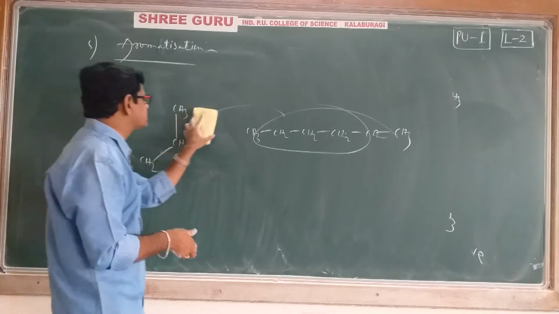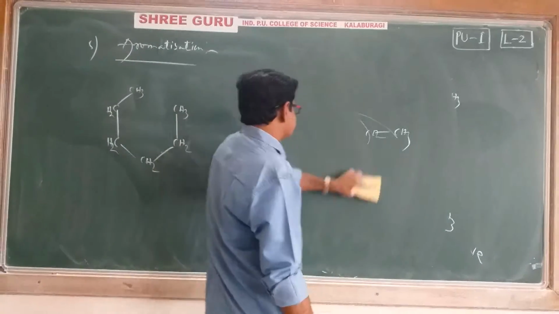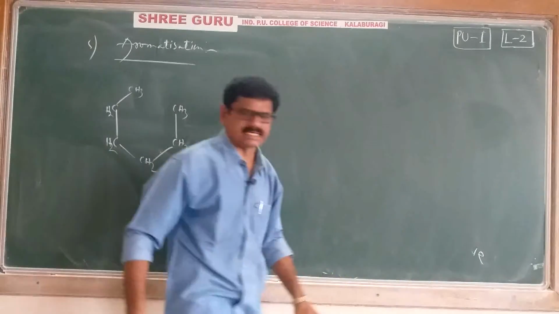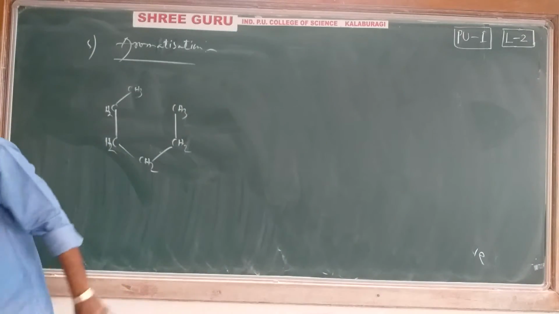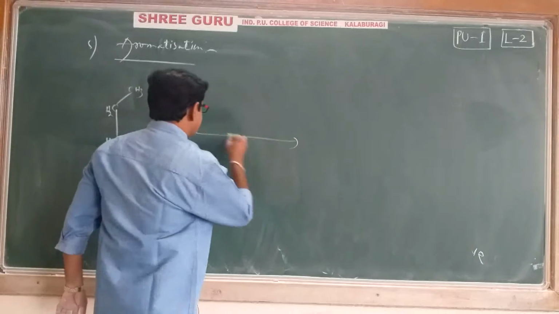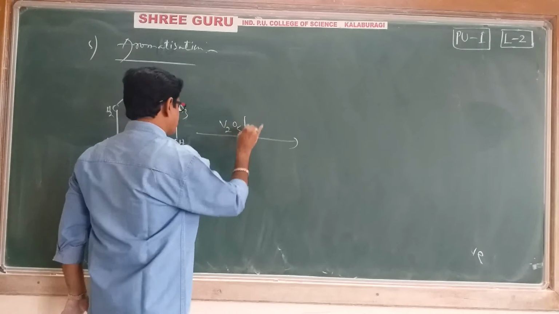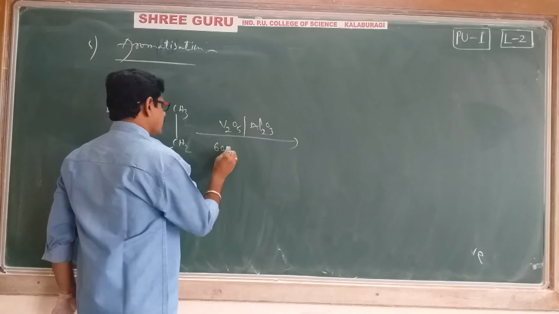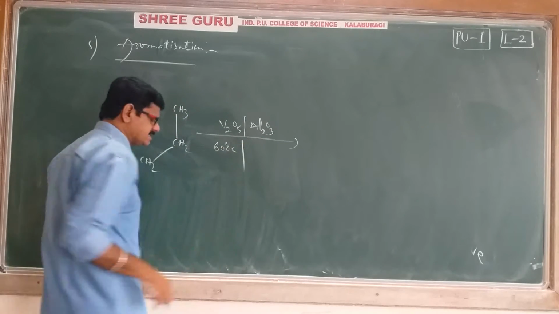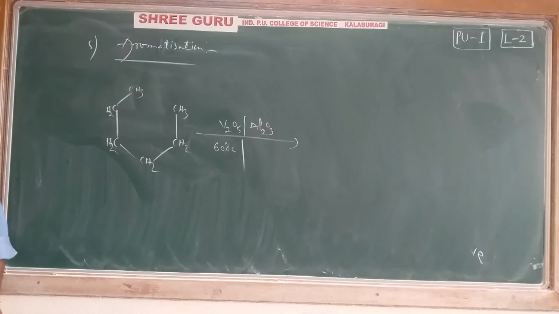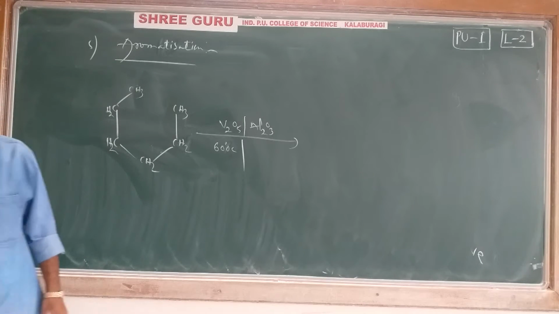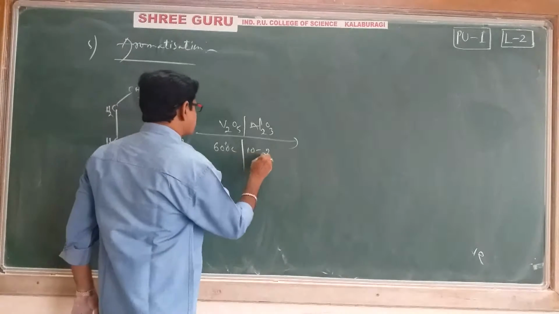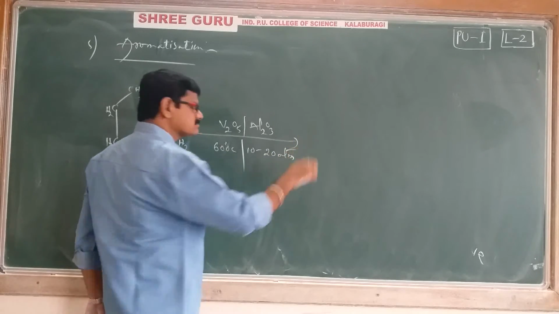When N-hexane is heated in the presence of vanadium pentoxide supported with alumina at 600 degrees centigrade, as well as 10 to 20 atmospheric pressure, please try to remember these conditions.